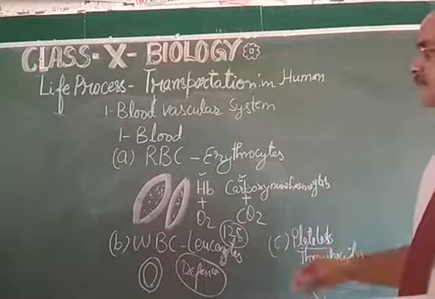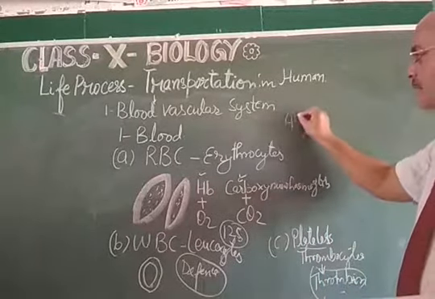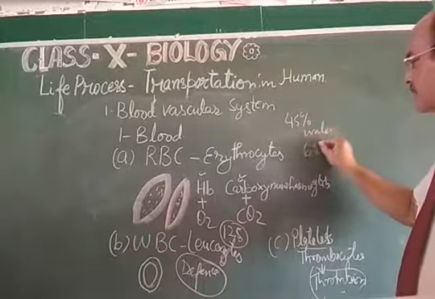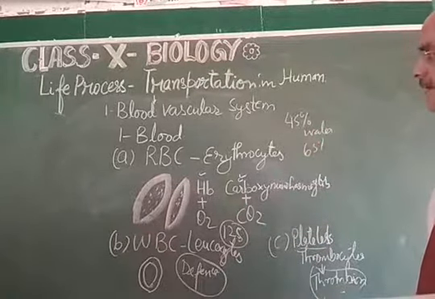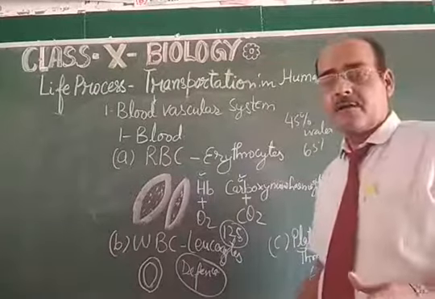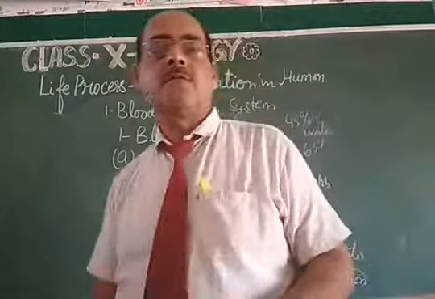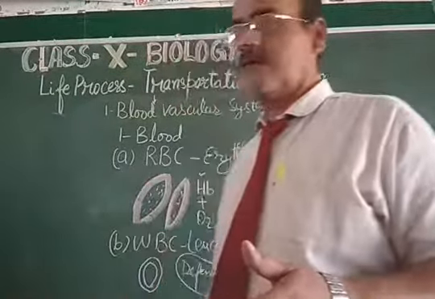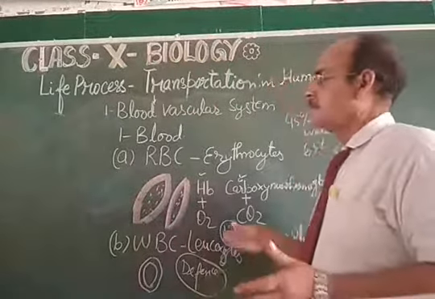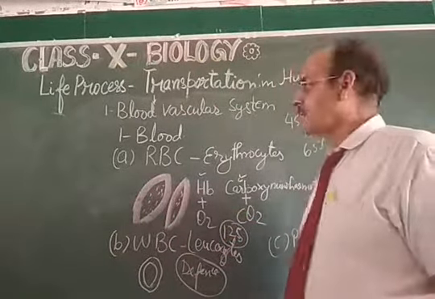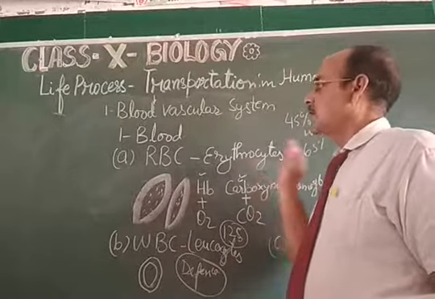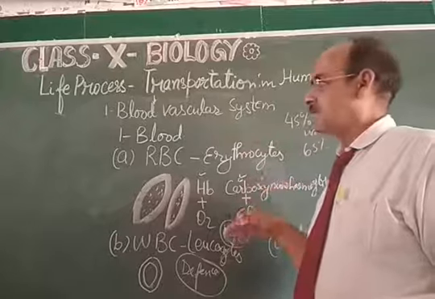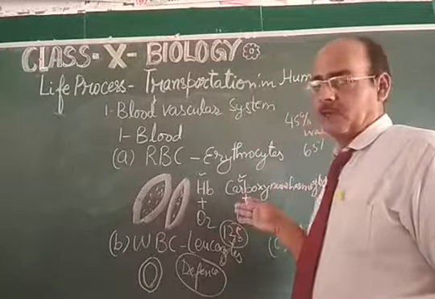So my dear student, this blood, almost 45% of blood is blood cells and 55% is water. And mainly this blood facilitates the carrying of the different materials like glucose, protein, vitamins, water, and oxygen and carbon dioxide in the blood vascular system, and it transports the different materials from one place to another place like food and oxygen, carbon dioxide and waste material in the human body.